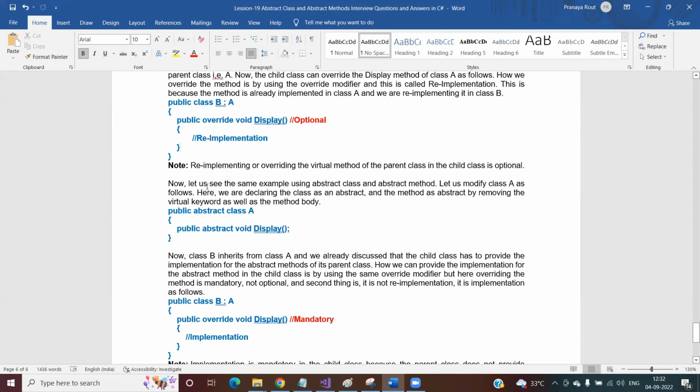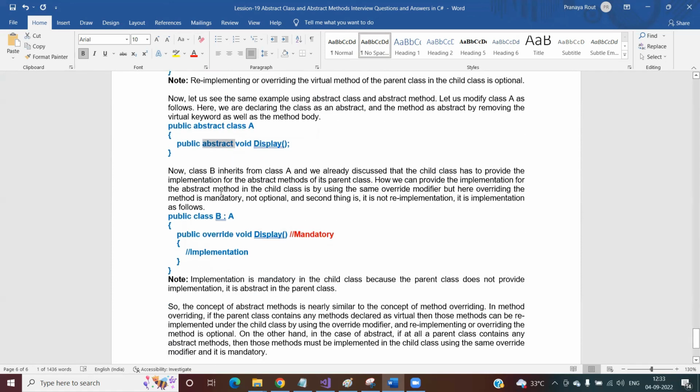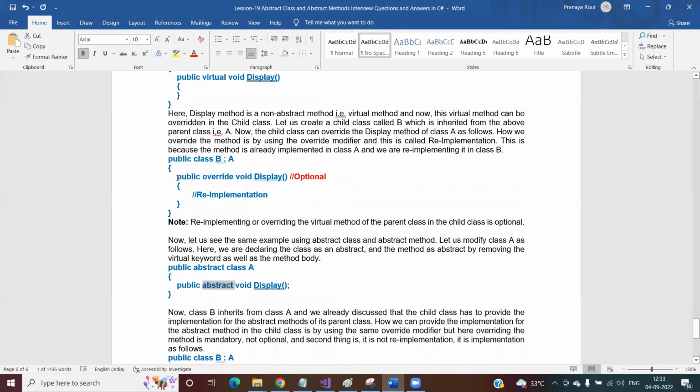Now let's see the same example using an abstract class and abstract method. You can say this is the abstract class. So what I'm doing is making the class abstract and making the method abstract. Now whenever you make the method abstract, it is mandatory to provide implementation for the abstract method under the child classes. But in the previous case, it is optional.